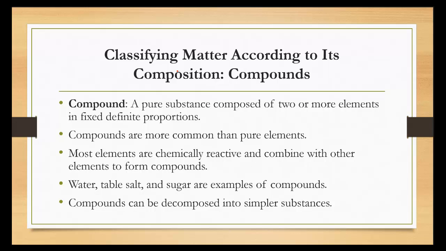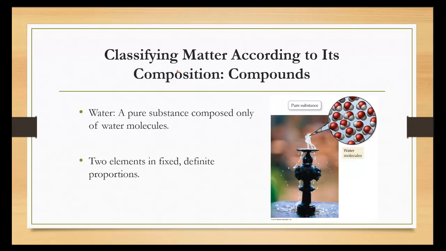Elements cannot decompose, and they're on the list of the periodic table, whereas compounds can decompose because they're made of multiple elements. So water is an example of a compound. It has 2 elements. It has 2 hydrogens and 1 oxygen in one molecule of water. They're in definite proportions. It's always a 2-to-1 ratio. 2 hydrogens to 1 oxygen every single time. That's a molecule.